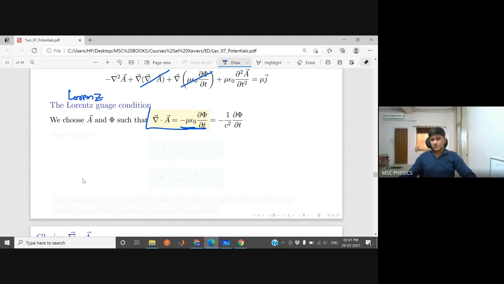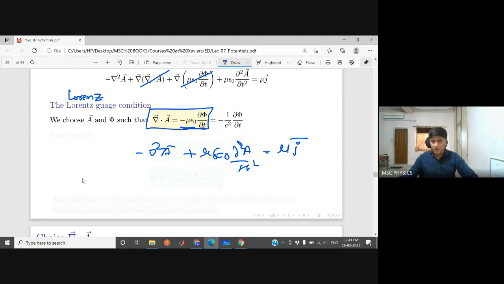So these two terms cancel out, and how will this equation look? It looks like minus of del square A plus mu epsilon naught del square A by del t square equal to mu j.